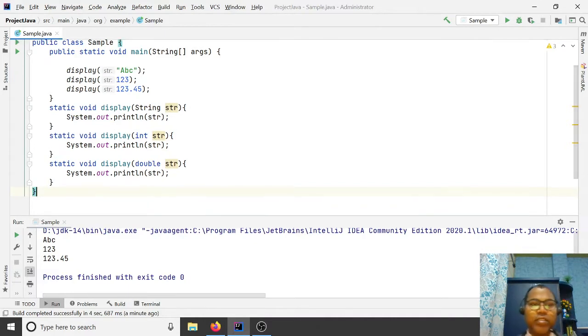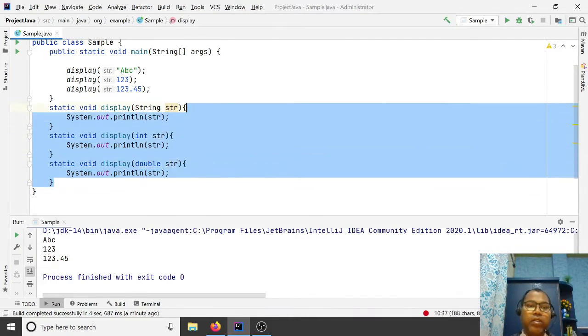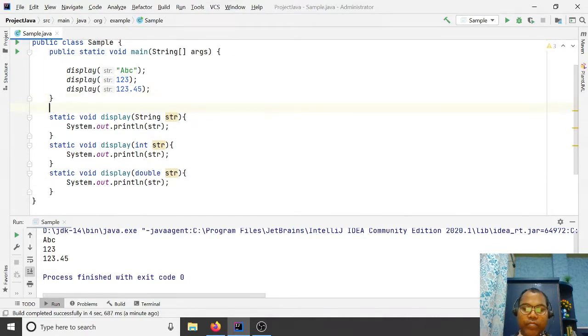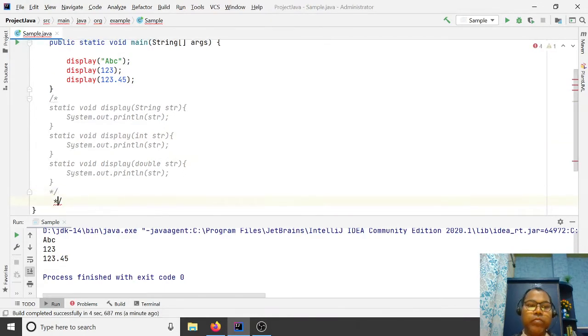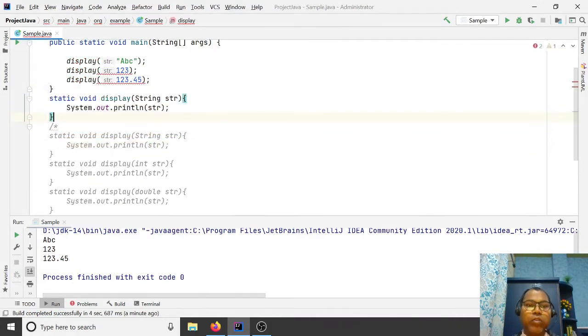So in this same class, I don't want to write the for method. Instead, I want to write this comment out. I don't want the for method. I want only one method that can take all of them. So how will we do it? Here you write any type T, any generic type T.